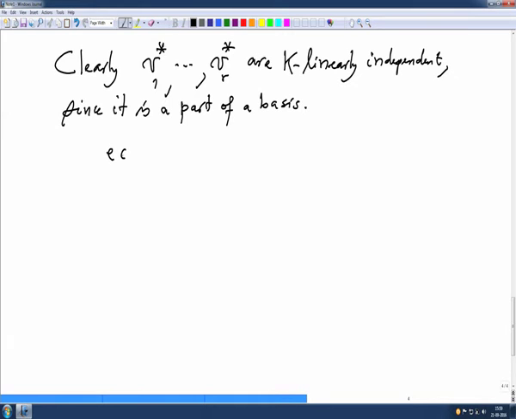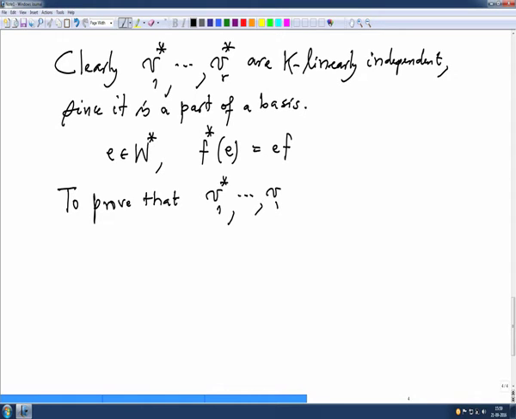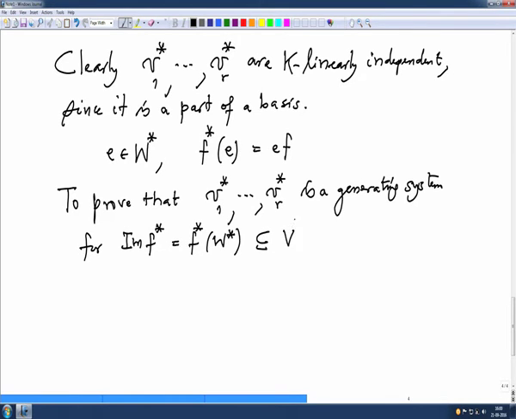If E is in W star, then I know F star of E is nothing but E composed with F. We want to prove that V1 star to VR star is a generating system for the image of F star, which is F star of W star, a subspace of V star.